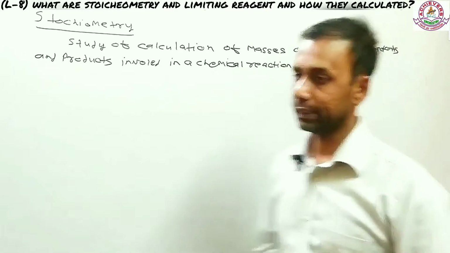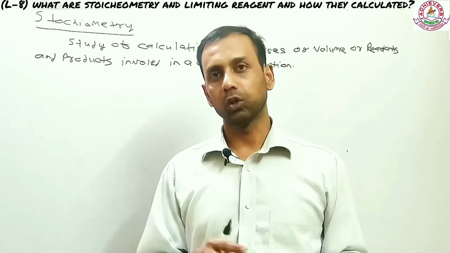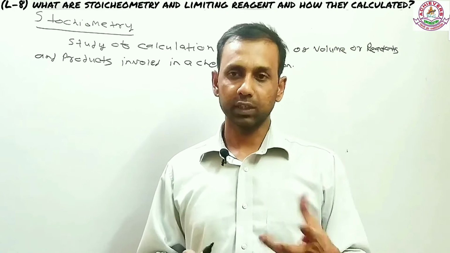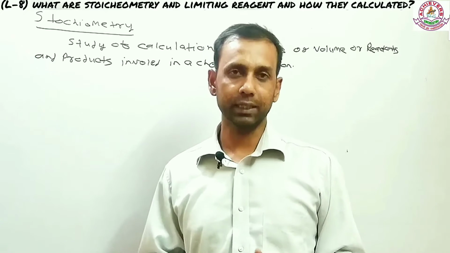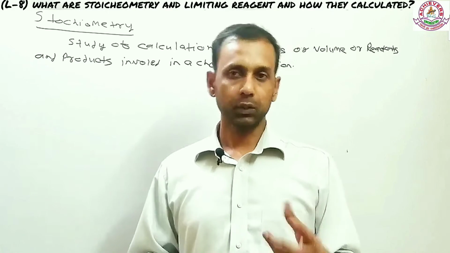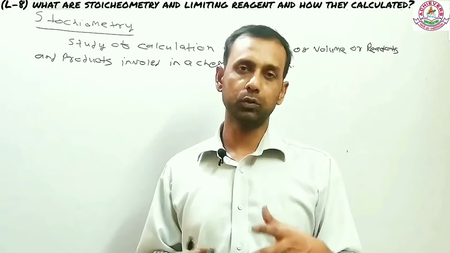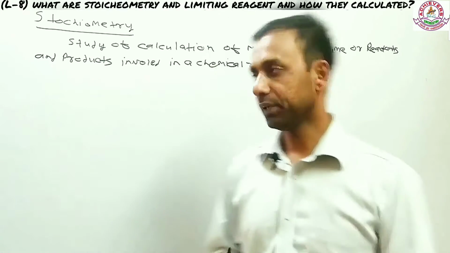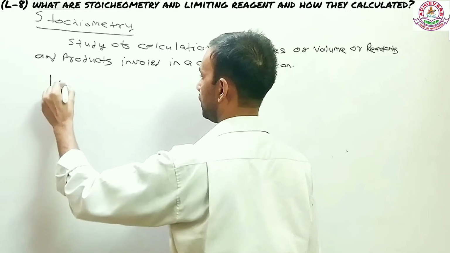What stoichiometry is? Stoichiometry basically is nothing but study of masses and volume. And of course, when you talk about mass and volume, it's definitely about calculation. So the study of calculation of mass and volume that is being involved in a chemical reaction is called stoichiometry. But in order to go through this calculation part, there are so many topics you have to go through. The first, which is really important, is limiting reagent.